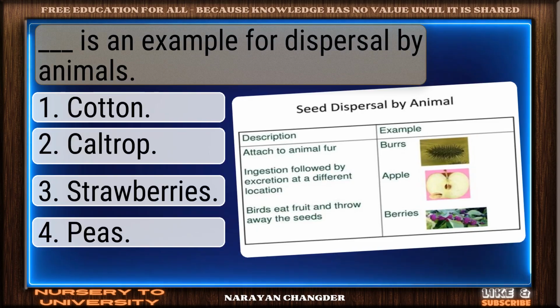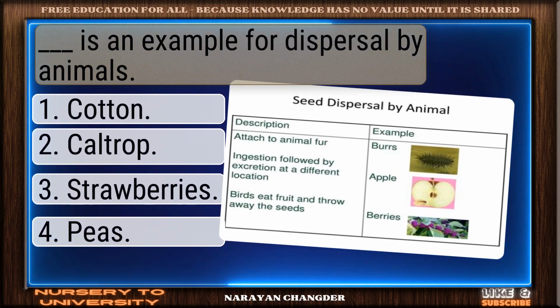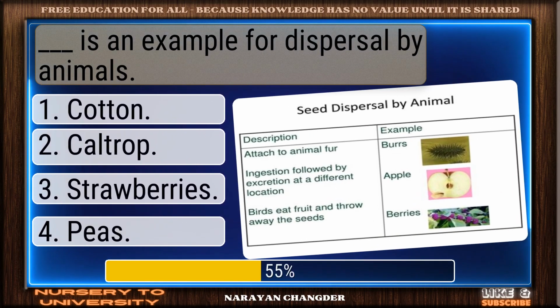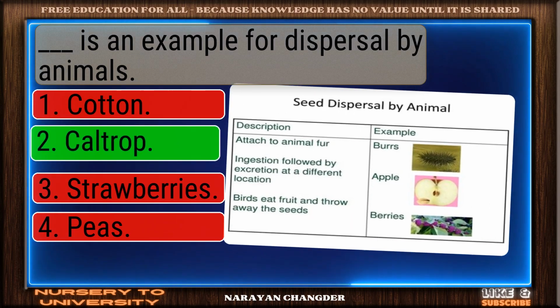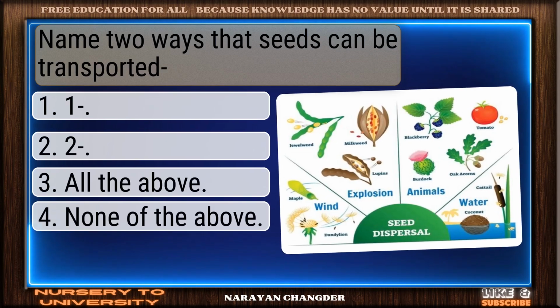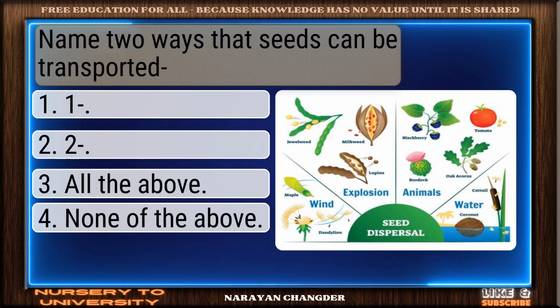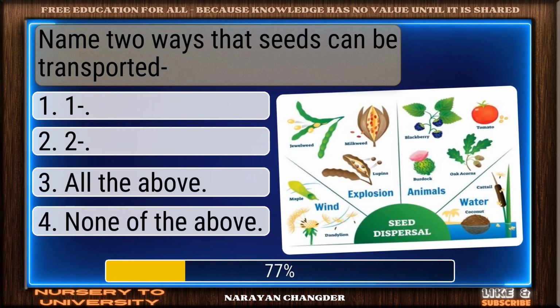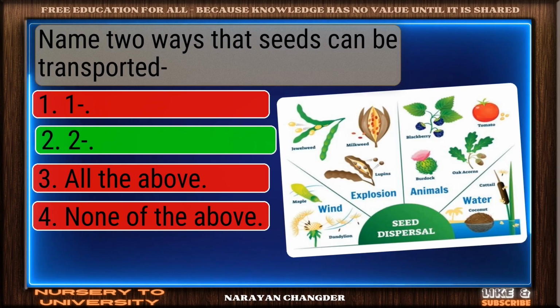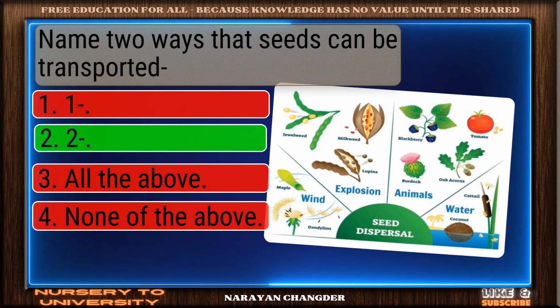Question number 7. Dash is an example for dispersal by animals. Well reasoned. Caltrop is the correct choice. Question number 8. Name 2 ways that seeds can be transported. You got it? Your choice 2 is right.